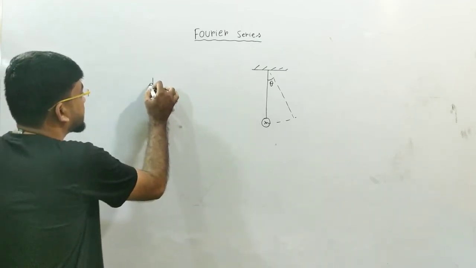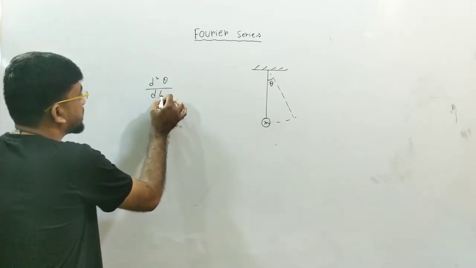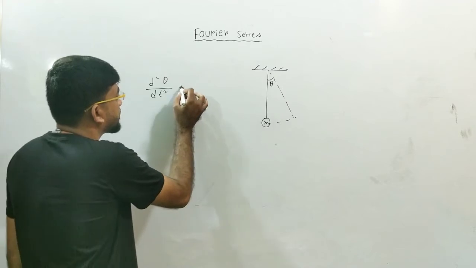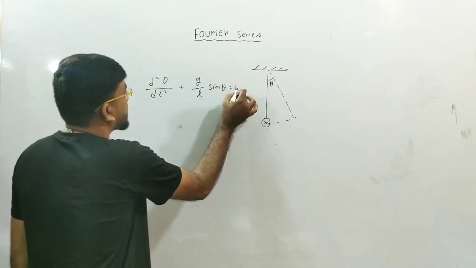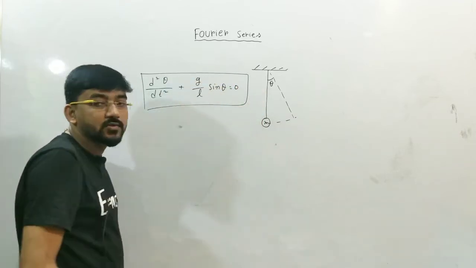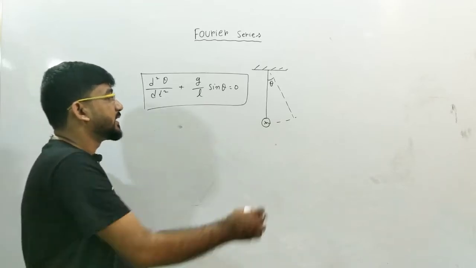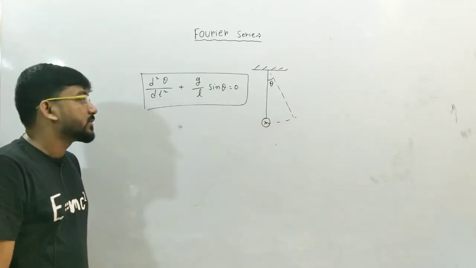The differential equation for this kind of problem is d2 theta by dt2 plus g by L into sin theta equal to 0. This is the general equation. We have taken this g by L as omega square, and if theta is very small, we can take sin theta as theta, and so on. We know it from our discussion in physics.